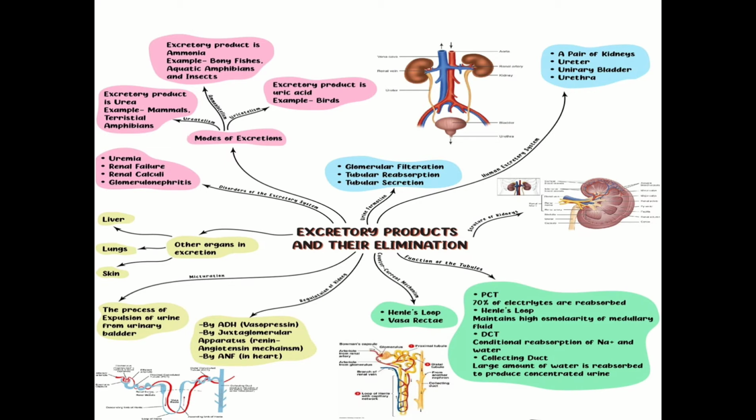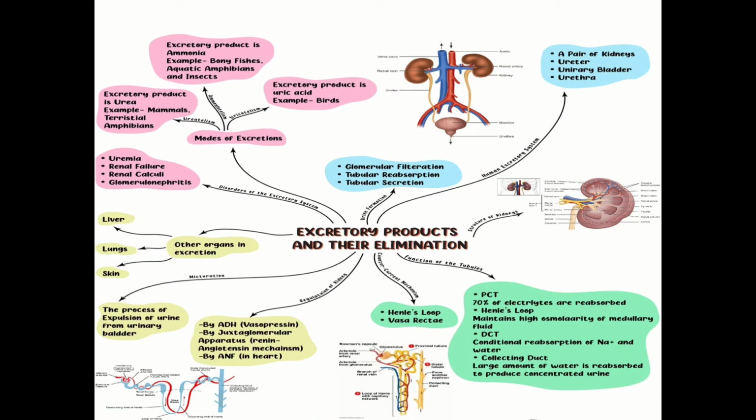Then, what are the processes involved in the urine formation? Urine formation involves three processes: glomerular filtration, reabsorption and tubular secretion. Then, what is the mechanism of concentration of filtrate? We discussed about the mechanism of concentration of the filtrate. The flow of filtrate in the two limbs of Henle's loop is in opposite direction and thus forms a counter current. The flow of blood through the two limbs of the vasa recta is also in counter current pattern. So we discussed about the counter current mechanism.